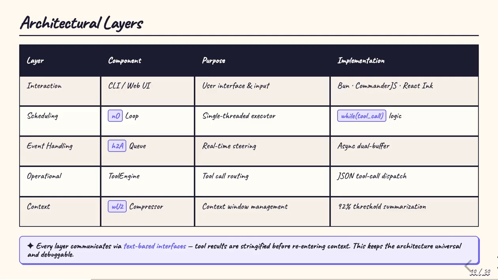Here's the full architectural stack laid out. The interaction layer uses Bun, Commander.js, and React Ink to render the terminal UI. The NO loop is the single-threaded executor. The H2A queue handles event steering. The tool engine dispatches JSON tool calls. And the W2 compressor manages context at a 92% utilization threshold. Every layer communicates via text-based interfaces. Tool results are stringified before re-entering the context window. This keeps the architecture universal and debuggable, regardless of what tools are being called.